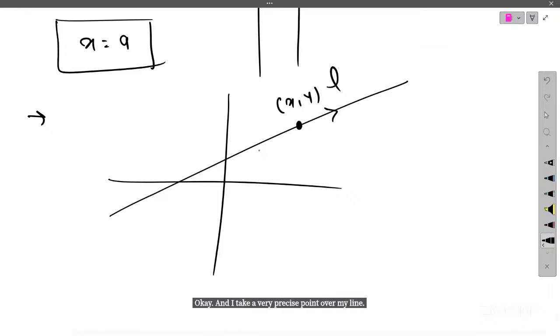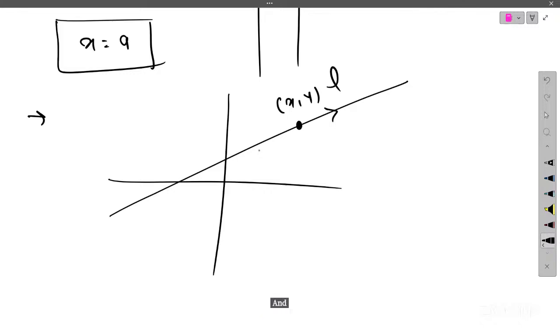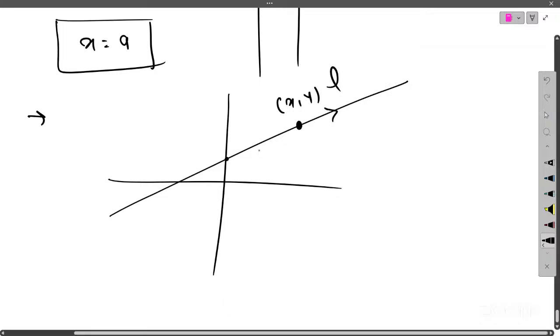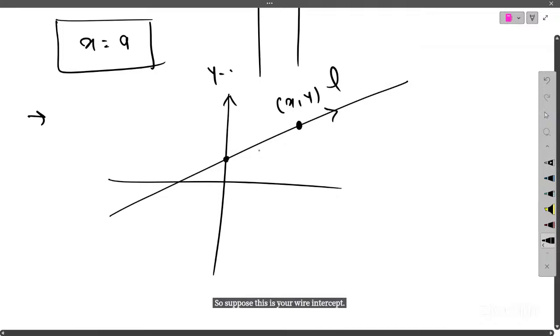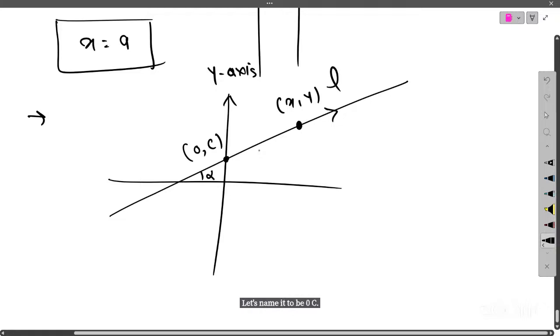You can take anything. There are two to three forms of expression of a line. I'll start with the y-intercept form, and then I'll go to other forms. Suppose this is your y-intercept. Y-intercept means the point where the line is actually cutting the y-axis. Let's name it 0 comma c, and this is the angle alpha.